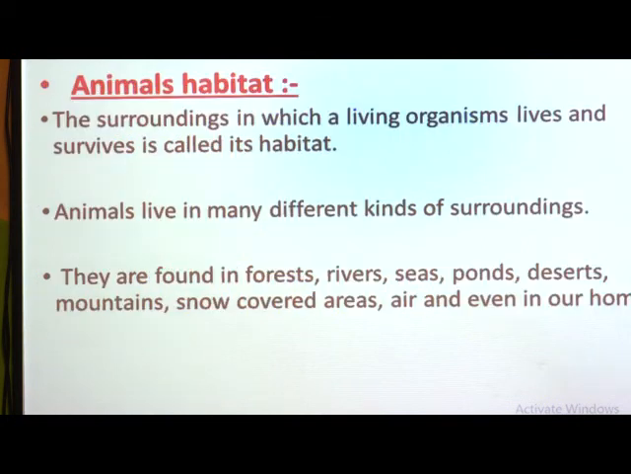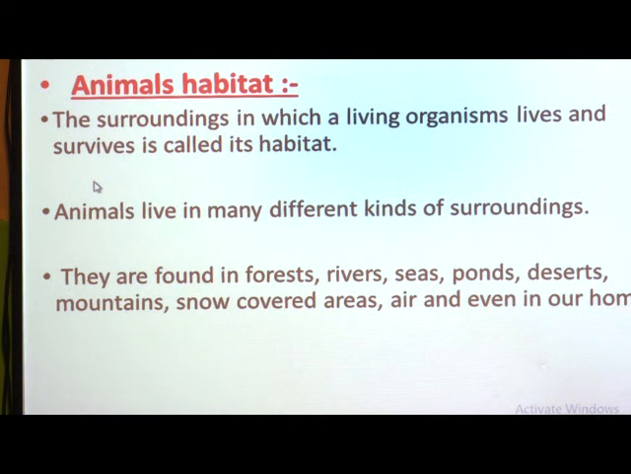Now, first of all, see what is meant by animal habitat. Students, as we all know, there are millions of different kinds of animals that live on the earth, and each kind of animal is different from other animals. Their body structure, their lifestyle, their features, all things are different from other animals.